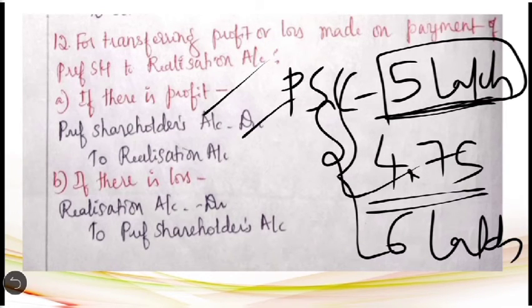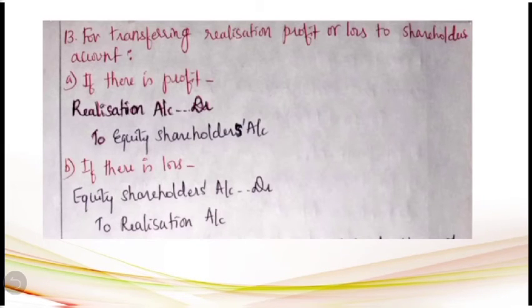They had to pay only 5 lakh but they are given 6 lakh worth of shares. That 1 lakh loss which is made on the settlement of preference shareholders has to be debited to the realization account. In such a case, the entry will be realization account debit to preference shareholders account. Then the 13th entry has to be passed for transferring realization profit or loss to the equity shareholders account.